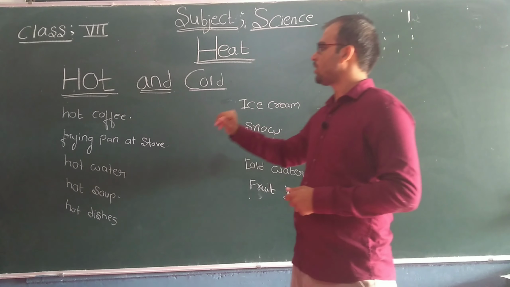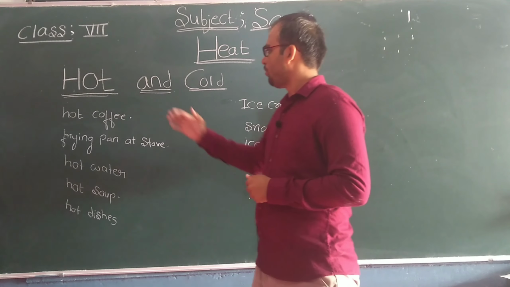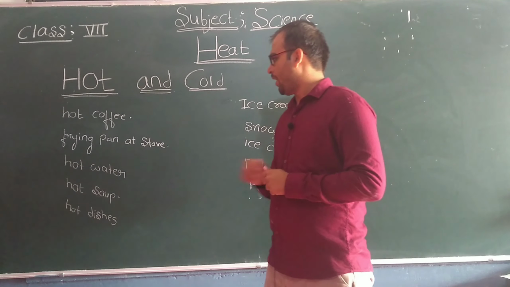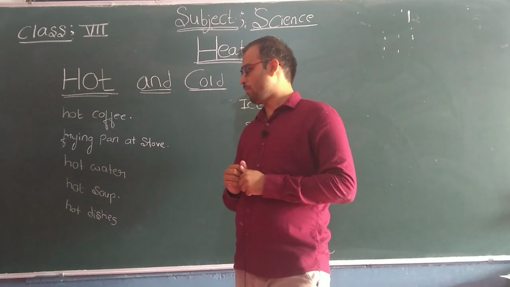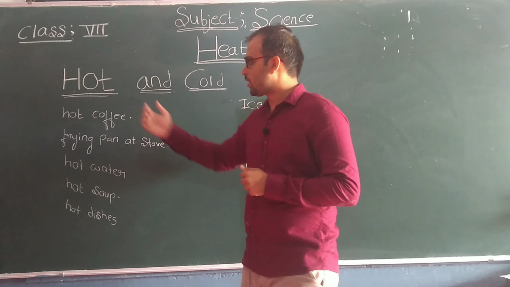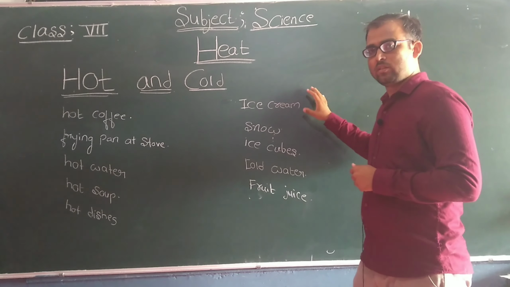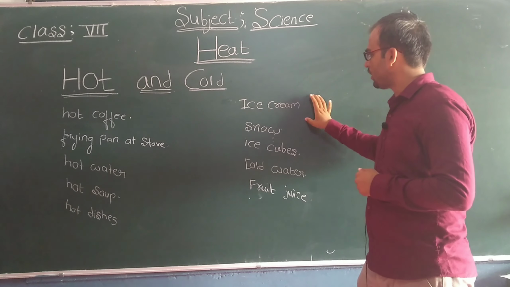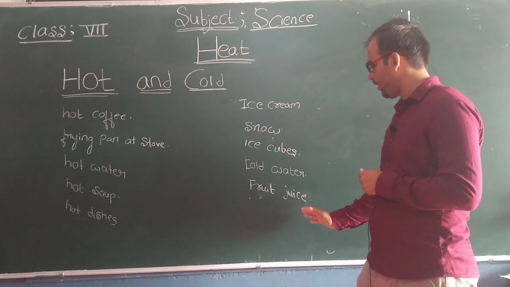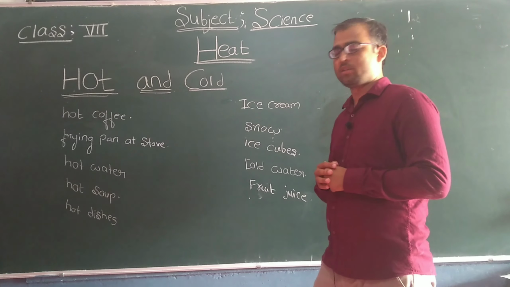Okay students, now let us discuss what are hot and cold bodies. Dear students, you might have come across hot bodies, that is hot coffee, frying pan on the stove, hot water, hot soup, and hot dishes. Next are cold bodies. You might have come across cold bodies also, that is ice cream, snow, ice cubes, cold water, and fruit juice. So these are called hot bodies, and these are called cold bodies.